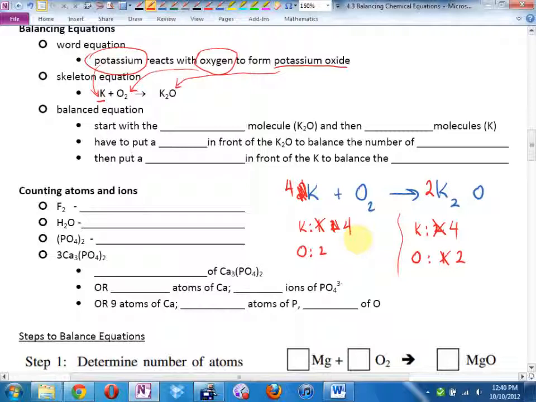So, if you're looking in your notes, let's see here, how would I write this down? Start with the bigger molecule, the K2O. And then the smaller molecule. So we started with the K's first. You need to put a 2 in front of the K2O to balance the number of oxygens. Put a 4 in front of the K to balance the number of potassiums.